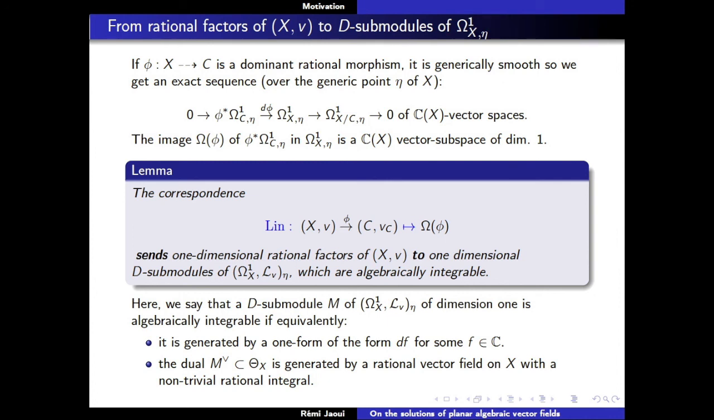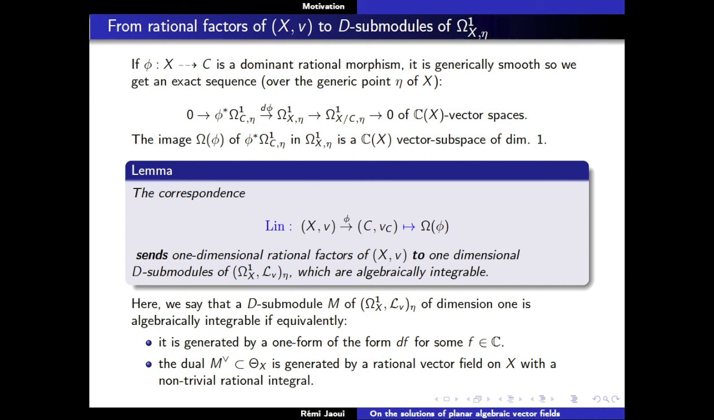So now, if you have a differential structure and you have a rational factor, this submodule is in fact a D submodule of this thing. The compatibility of phi with the vector fields V and Vc translates into the statement that this subvector space of the space of one forms is in fact a D submodule of this part.